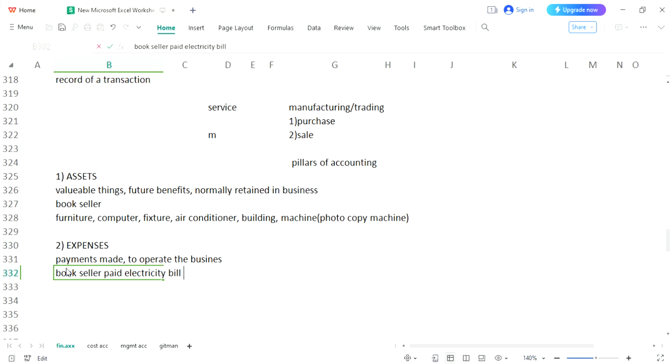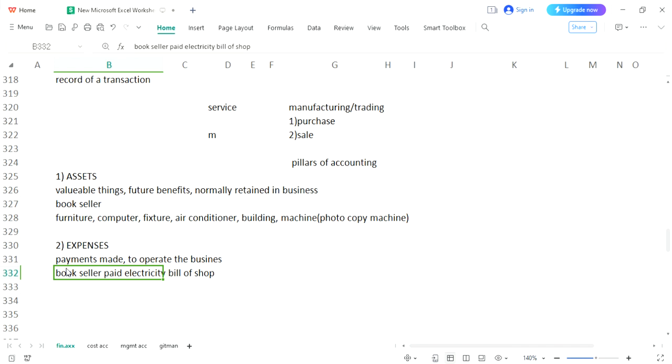It is necessary because we are related to business. If the electricity bill is being paid for the shop, the payment has been made, but this payment is purely associated with operations of the business. That electricity bill was paid for the shop, and the shop is directly associated with trading and the business.